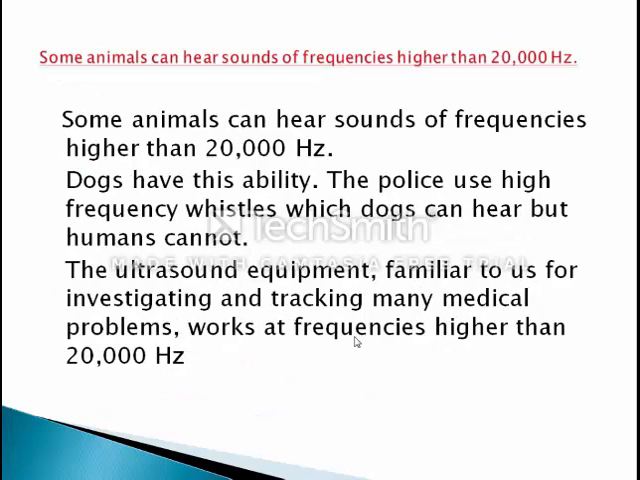Now some animals hear sound at frequencies higher than 20,000 Hz. Dogs have this ability. And the police use a high frequency whistle which dogs can hear but humans cannot. So think, in a search operation, the police use a high frequency whistle which dogs can hear but we cannot.